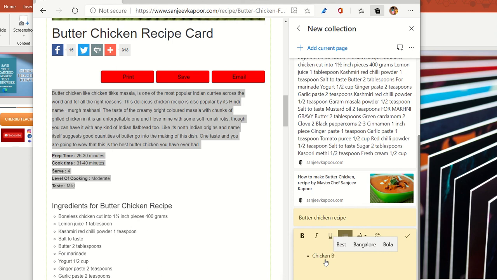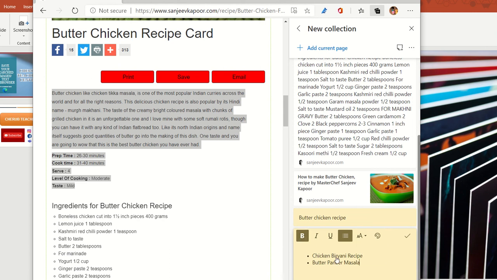I can add it as a to-do list point over here. I can say that chicken biryani recipe is something that I have to search for tomorrow, or anything else. I can mention it over here.